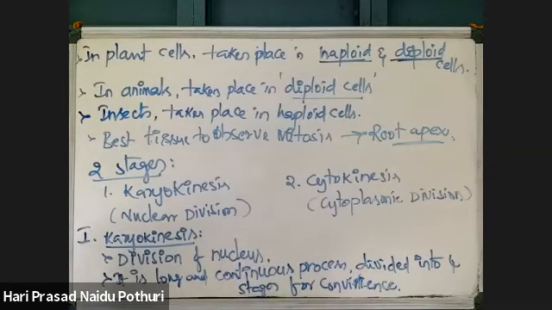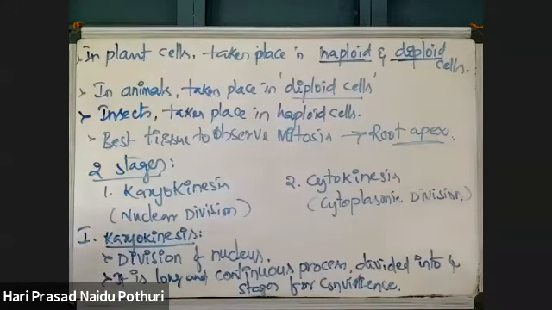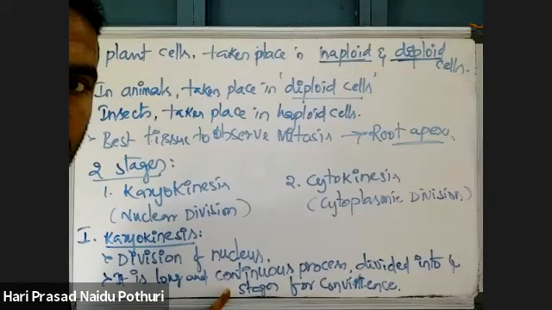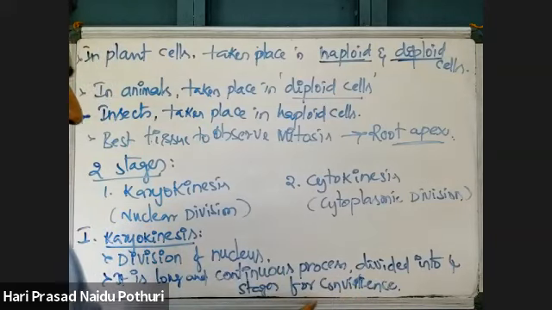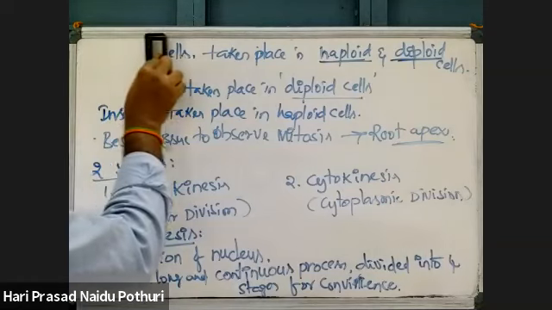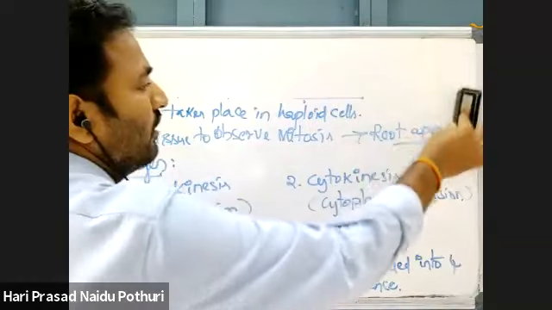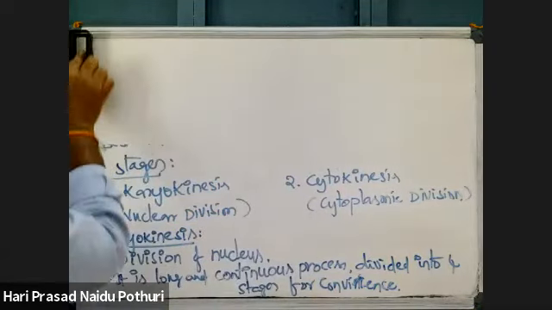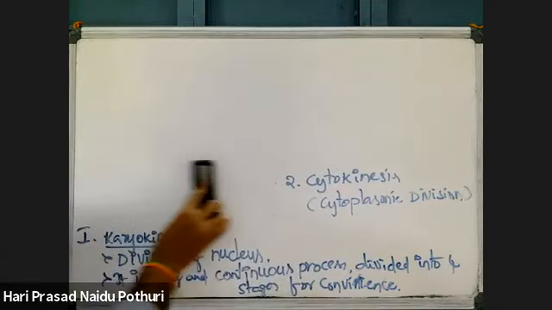Okay, understand? Yes, sir. Vimal, complete? Can you read the last line? It is a long and continuous process, divided into 4 stages for convenience. Mitosis is termed as binary fission in prokaryotes.